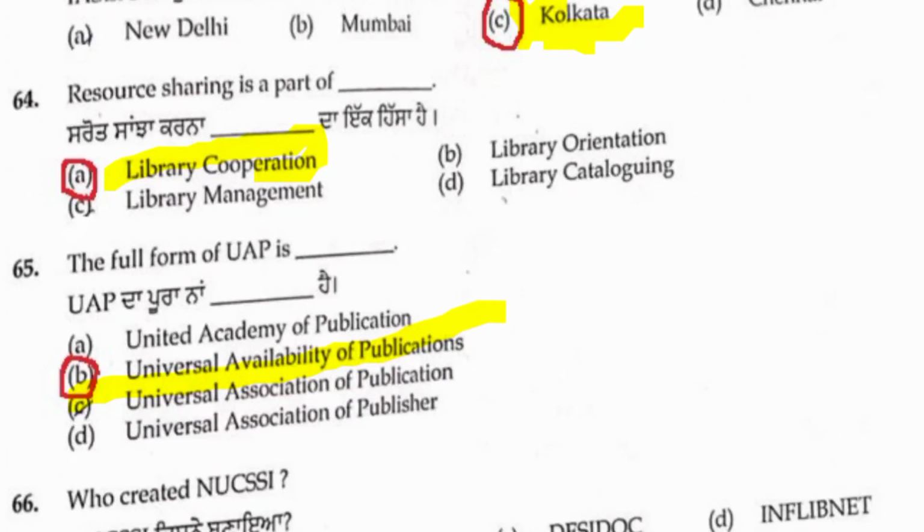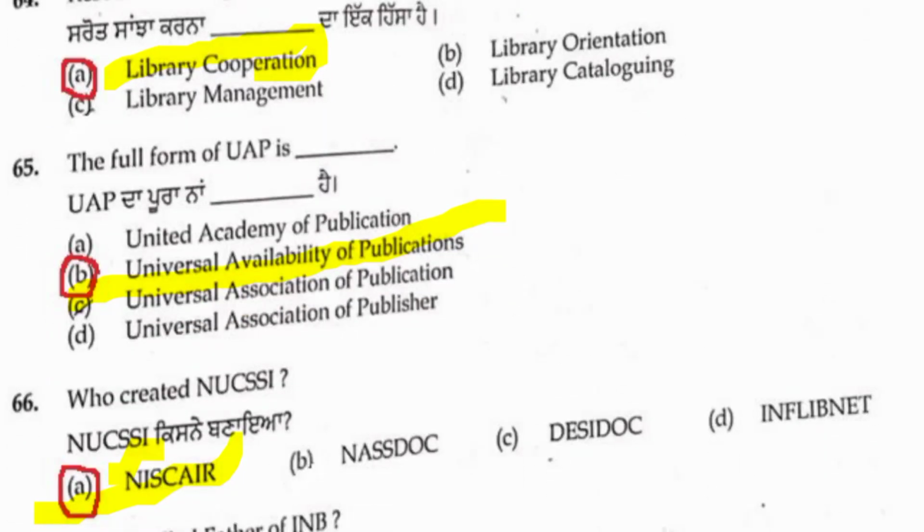Next, question number 65: what is the full form of UAP? Universal Availability of Publications. The yellow highlighted one is the right answer, friends. B is the correct answer. Universal Availability of Publications, UAP, is given by IFLA, friends. Some more related points I am explaining to recollect the knowledge. So 65 B is the right answer, friends.